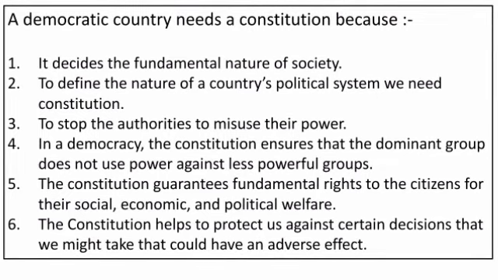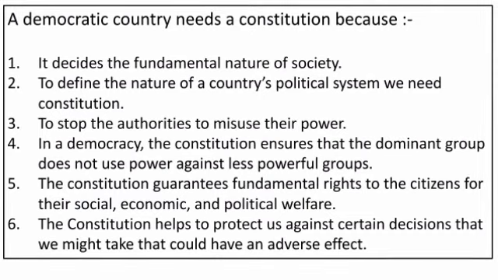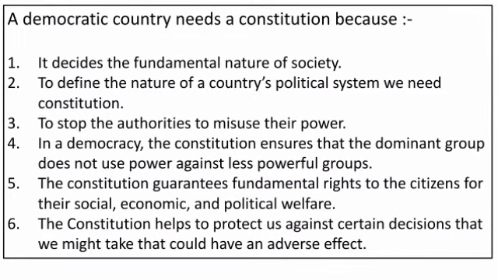In a democracy, the constitution ensures that the dominant group does not use power against less powerful groups. Very simple to understand, it means constitution prevents the domination of the majority community over the minority. It protects minority communities in the nation.